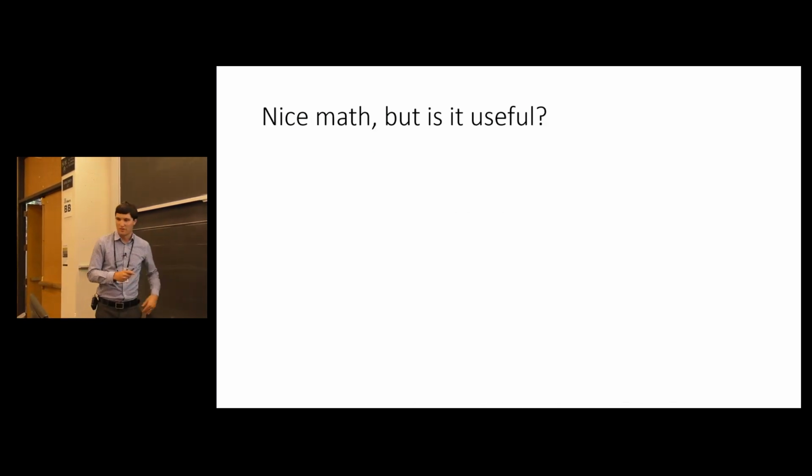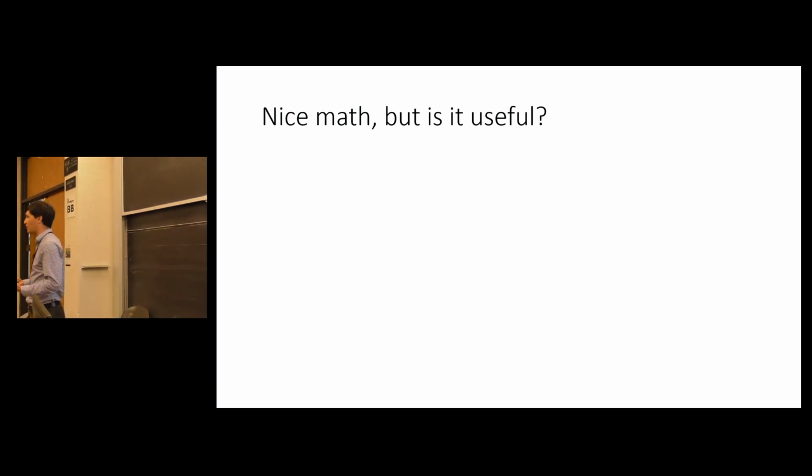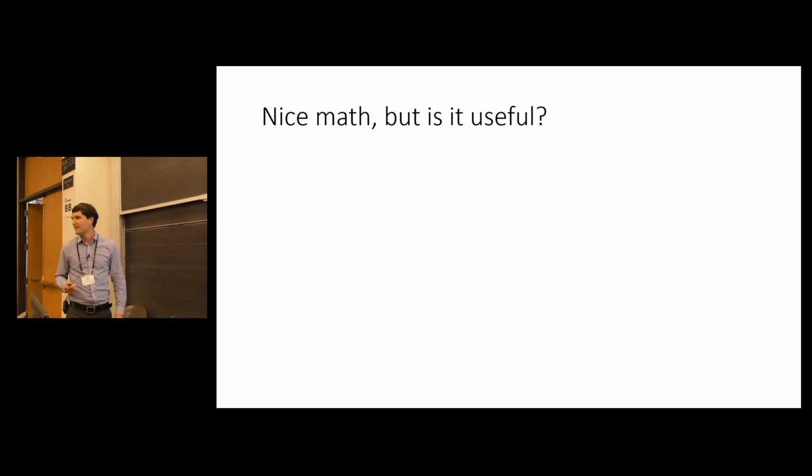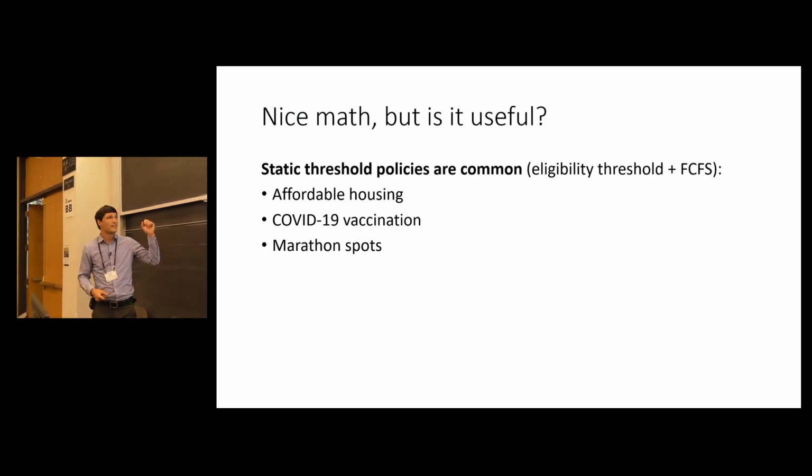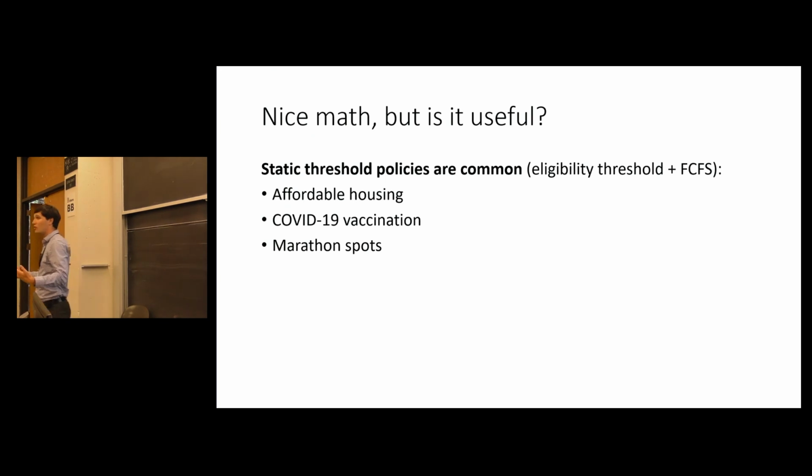OK, so to close, I came to this problem basically purely as a math problem. I thought it was kind of interesting, to see what we could do, see what we could prove. Much to my surprise, I think it might actually have applications. And the reason for this is that these algorithms are actually used all over the place. If we think about it, in many contexts, we set some rules about who's eligible to receive a service. And then within the eligible population, we just allocate first come, first serve.